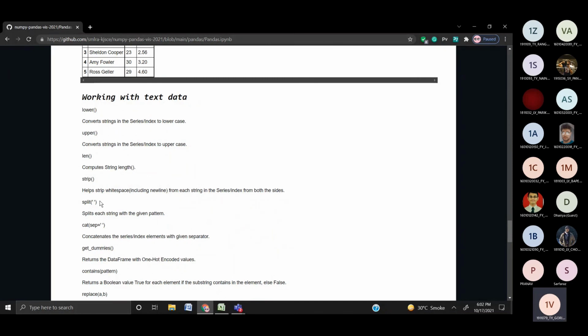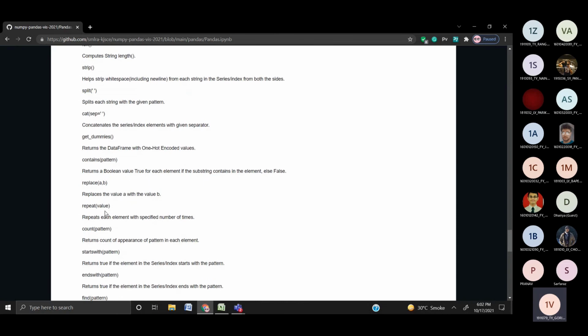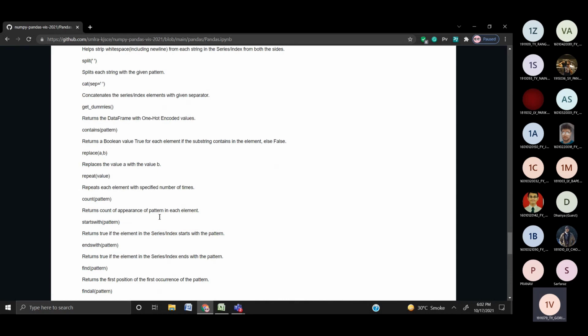The split function splits each string with the given pattern. We can use the concatenate function and the get dummies function. The get dummies function I will be explaining later. We can use the replace function, which replaces one particular value with another. We use the repeat function to get the repeated element for the specified number of times.